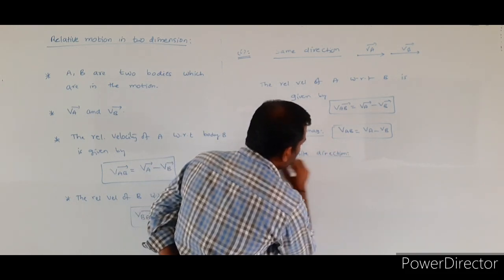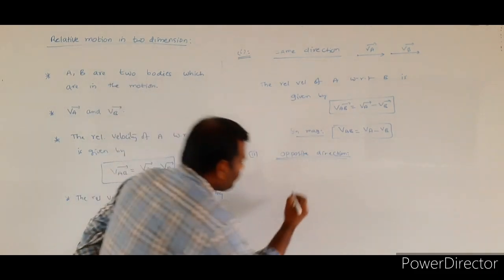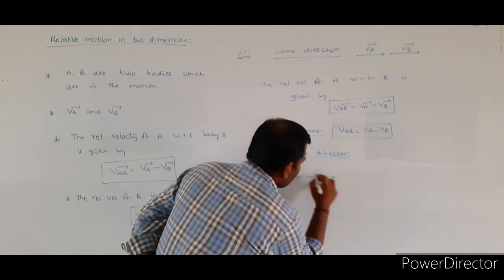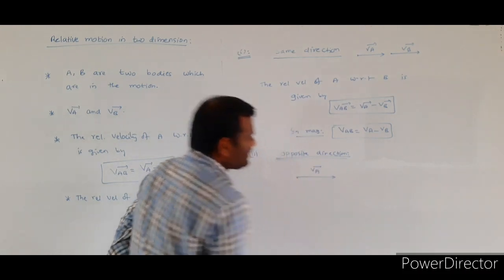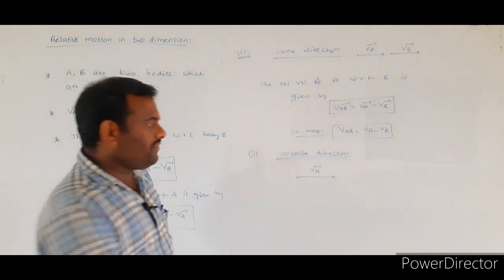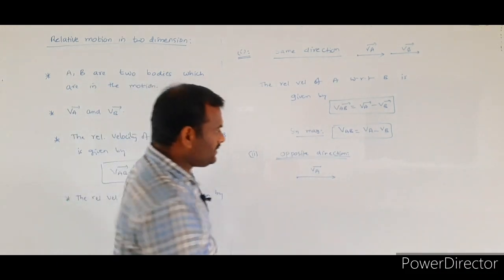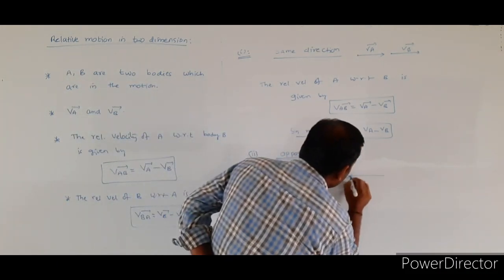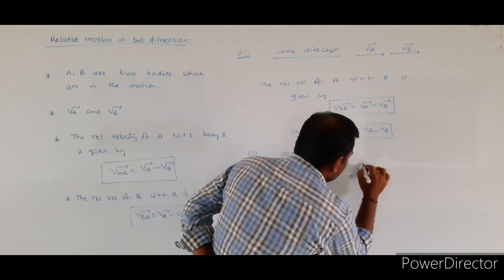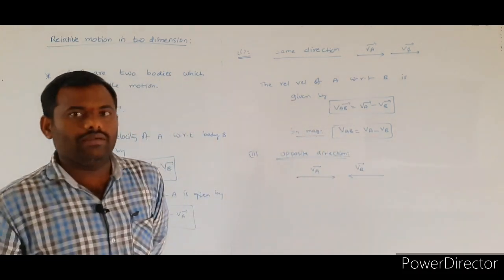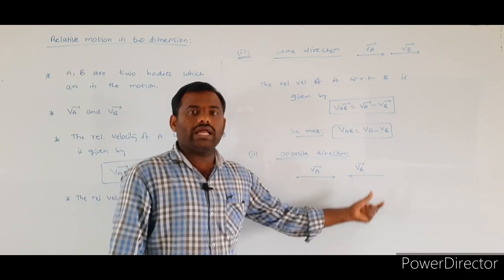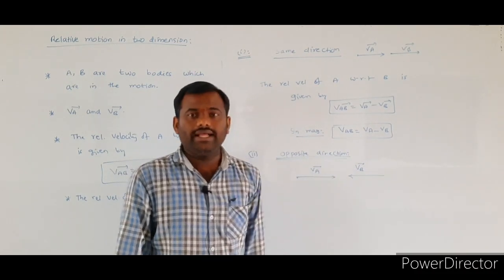Suppose the first body is moving towards the positive x-axis with a velocity VA bar, and the second body is moving with a velocity VB bar, which is opposite to the direction of the first body.